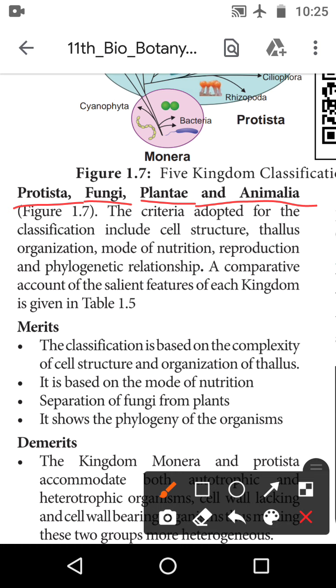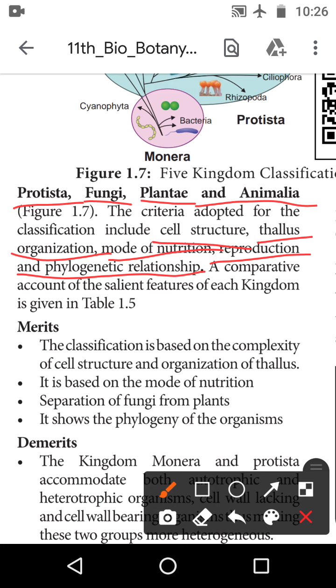The criteria adopted for this classification include cell structure, thallus organization, mode of nutrition, reproduction and phylogenetic relationship. These are the criteria.